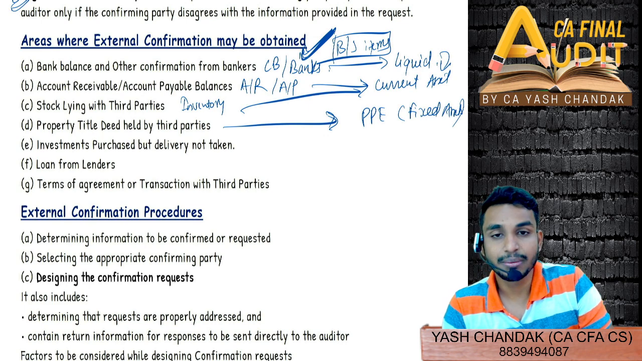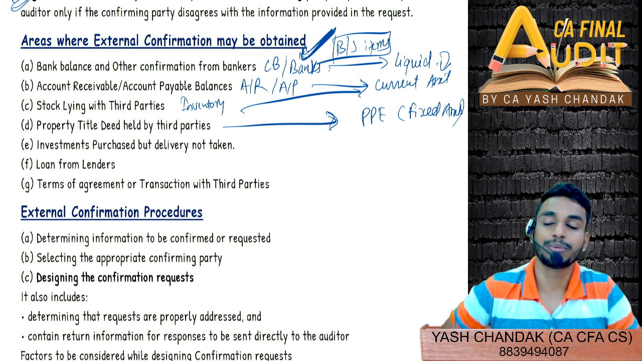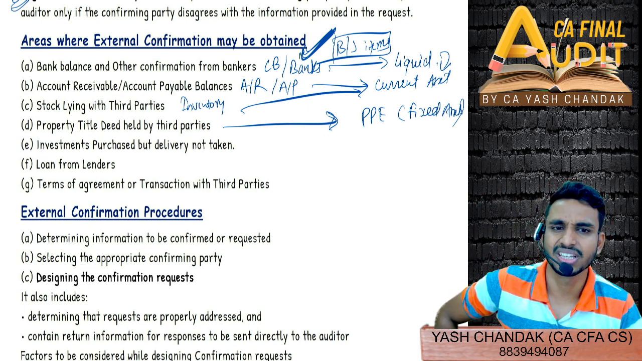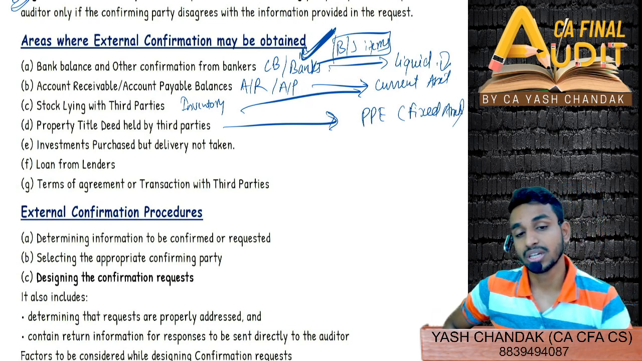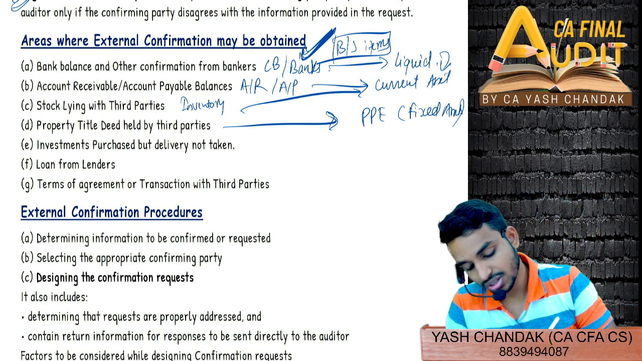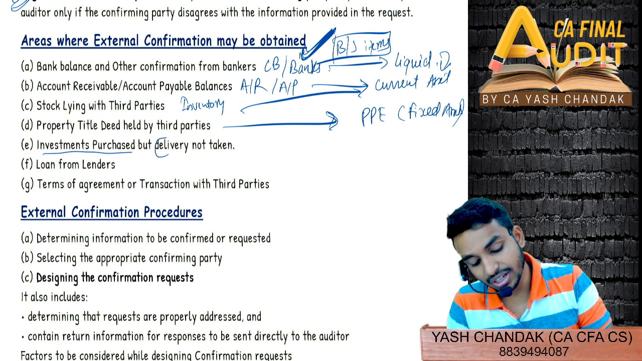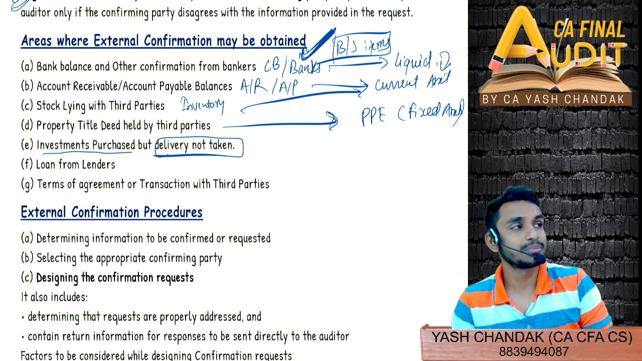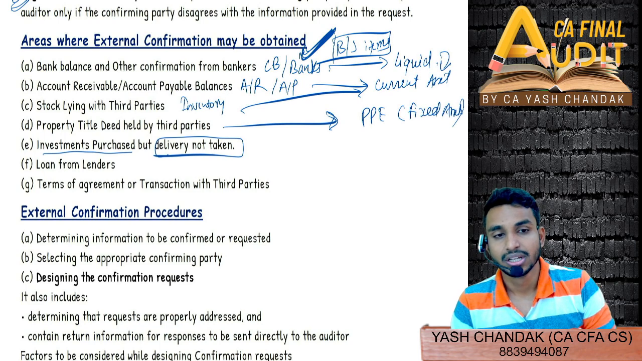Property title deed held by third parties. So definitely you should obtain external confirmation from the third party whether the title is proper or not, whether the title is still valid or not, whatever be the case. And then investments purchased but delivery not taken. So you have taken up the investment but you have not taken delivery.